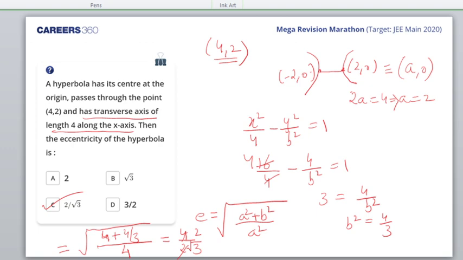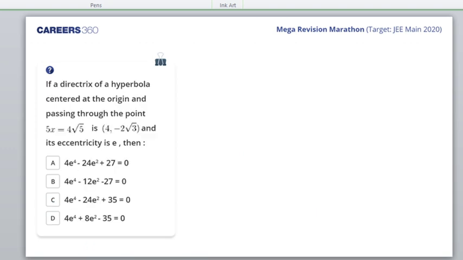So let us go to this question. Okay, if a directrix of a hyperbola centered at the origin and passing through the origin is this. If a directrix of the hyperbola centered at the origin. So we are talking about a hyperbola.